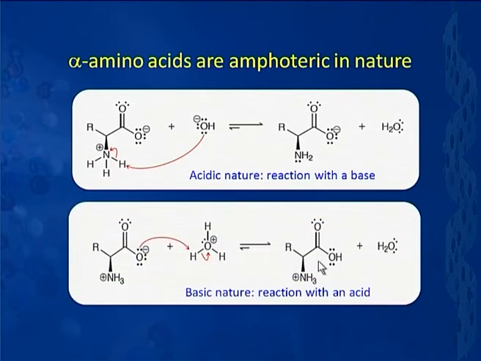Similarly, we can demonstrate the basic nature by making this amino acid react with an acid, that is the hydronium ion here. So, this will pick up a proton from the hydronium ion and get protonated here. These two expressions very aptly demonstrate the amphoteric nature of alpha amino acids.